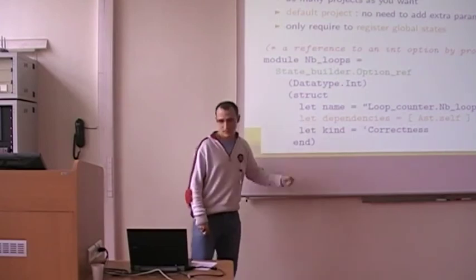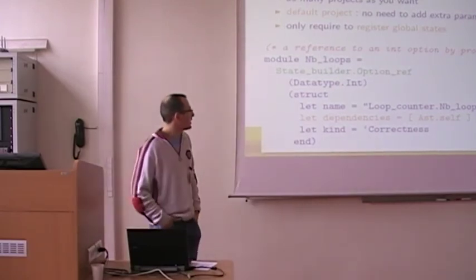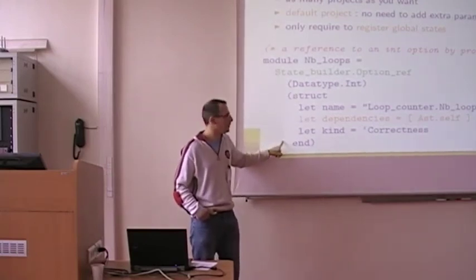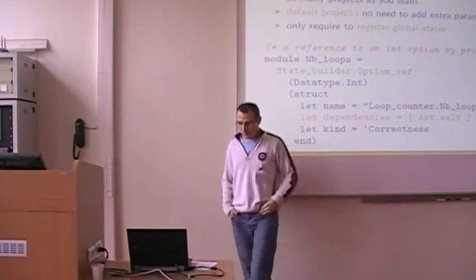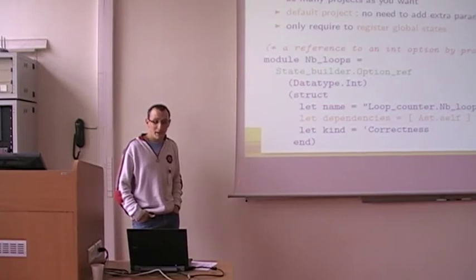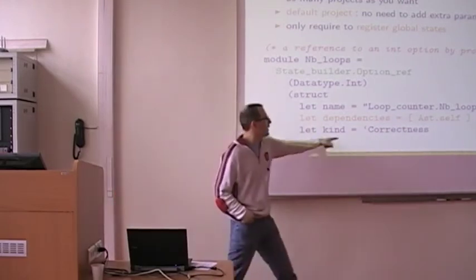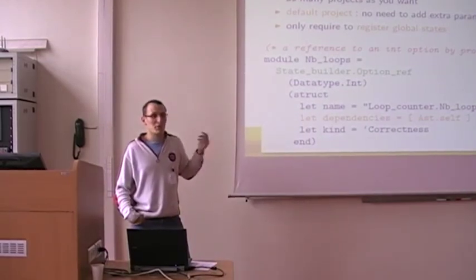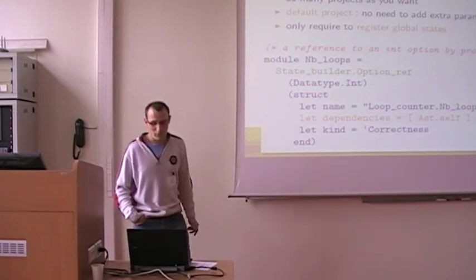And there is another thing, that is dependencies. Here we say that these states, the result of our analyzers, depend on the AST. So that if the AST changes, the result will be automatically cleared by Frama-C. So all the global state of Frama-C is automatically consistent, because if the AST changes, mainly the number of loops in the C program changes, so we have to redo the analyzer.